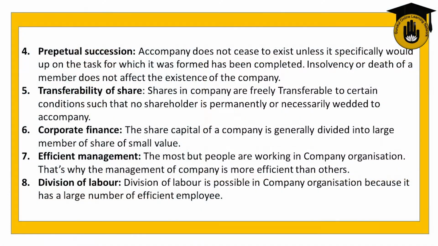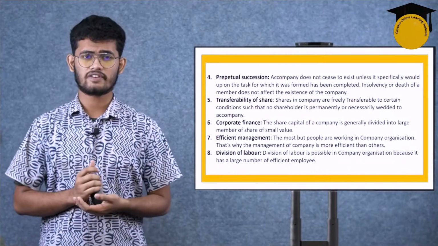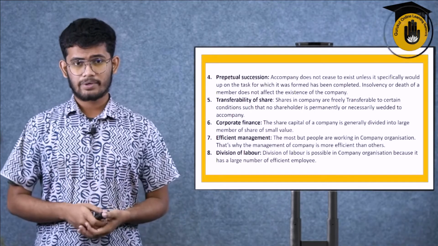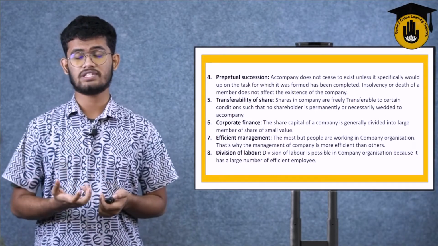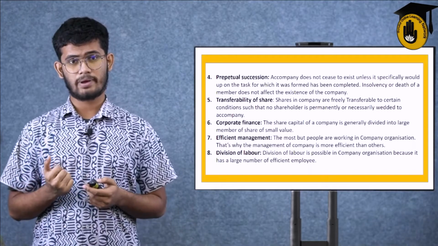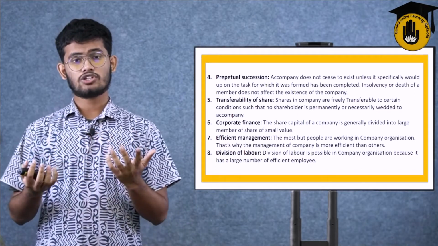Division of labor is possible in company organization because it has a large number of efficient employees. Division of labor, how is it done? When a company sells its shares, it gets a huge amount of share capital from a lot of people.